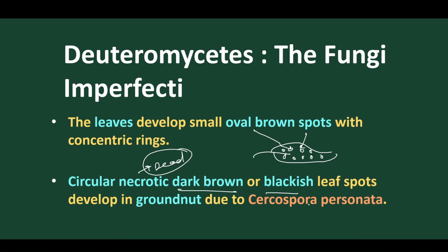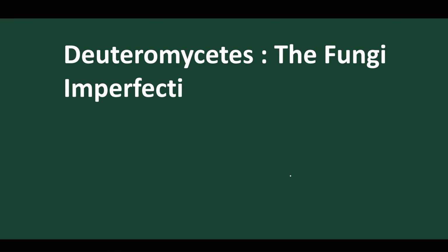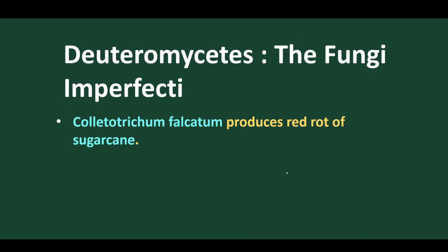These patches are mostly caused by Cercospora personata on groundnut. On groundnut we find this type of leaf disease, called oval brown spot disease. Colletotrichum falcatum produces red rot of sugarcane.